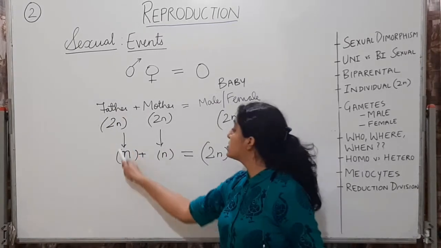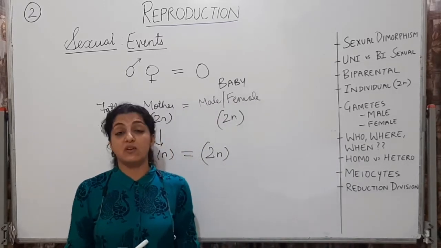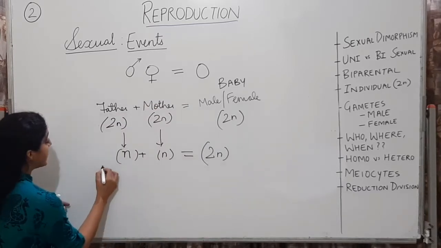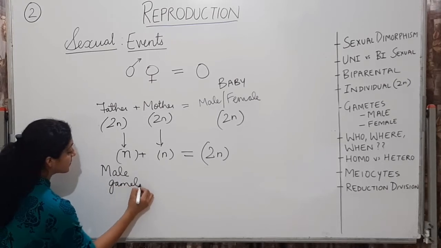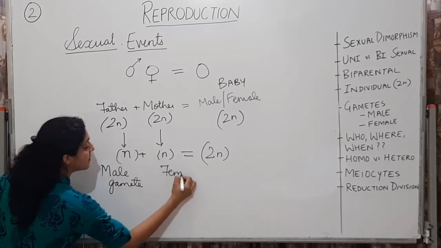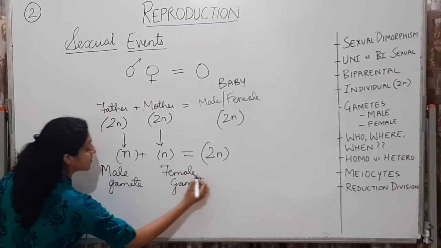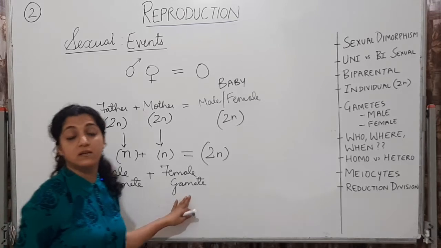Alright? So this one which this male is going to give or the father is going to give and one the mother is going to give, we call it the male gamete and the female gamete. Okay, male gamete and female gamete.